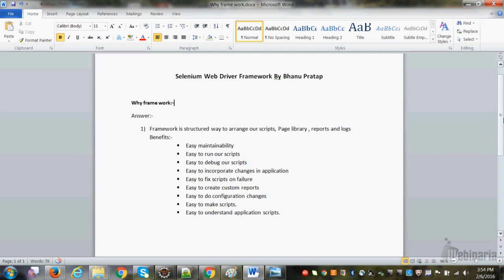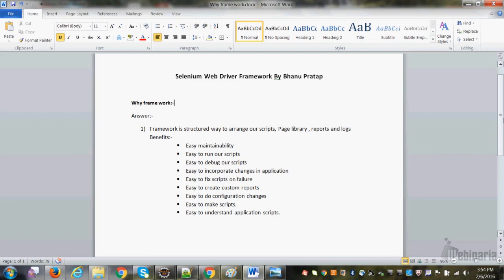They can easily understand, okay, this folder has this information, this folder has the page library, this page has a screenshot, this page has logs, this page has custom listeners, this page has the test base. So they can easily understand, right? So I think now you can clearly explain why a framework and what the benefit is.